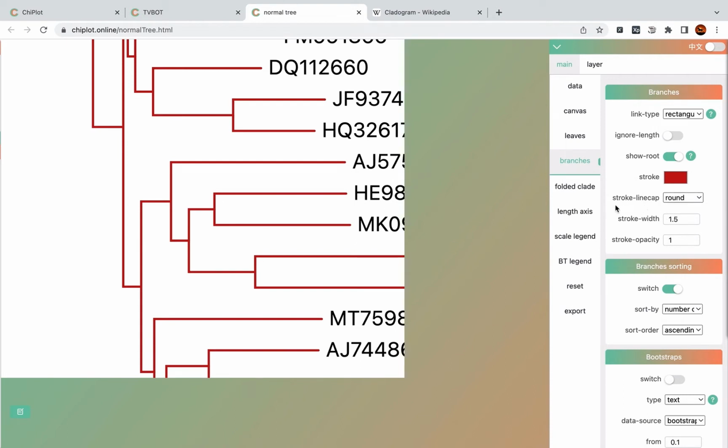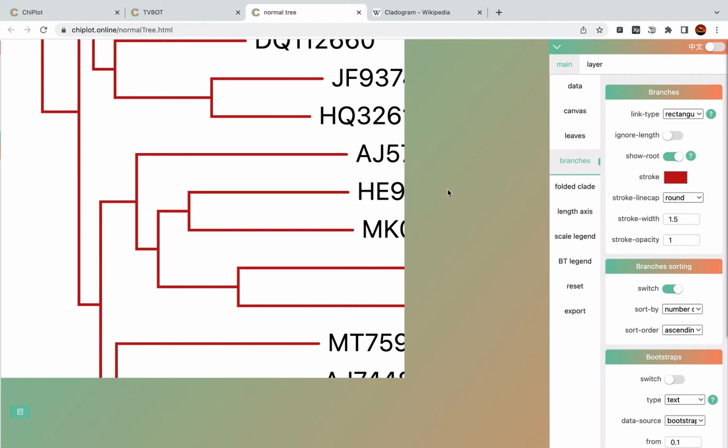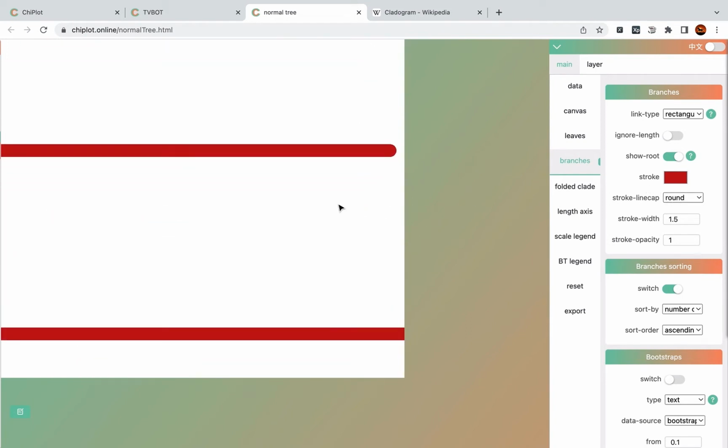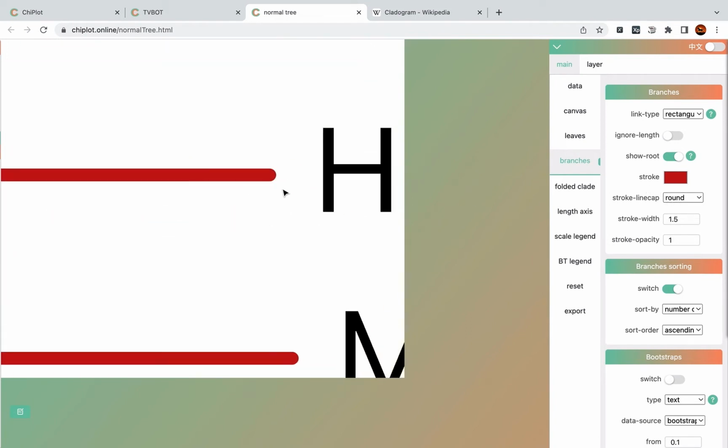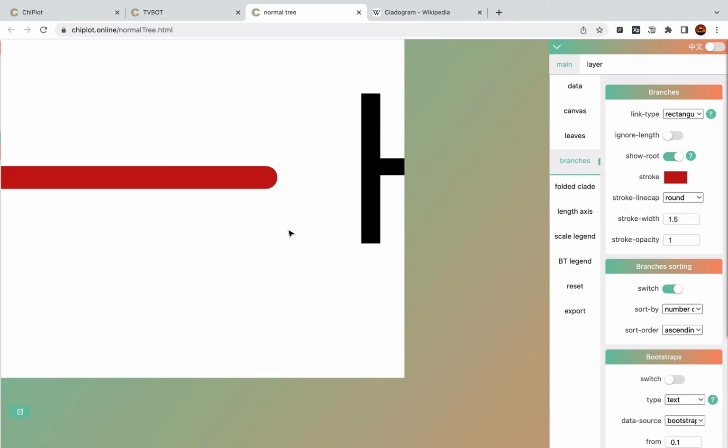The next one is stroke line cap. The default one is round. Like you can scale the tree by using your mouse wheel. If you set it to butt, it will be like that. Or square. The default one is round.